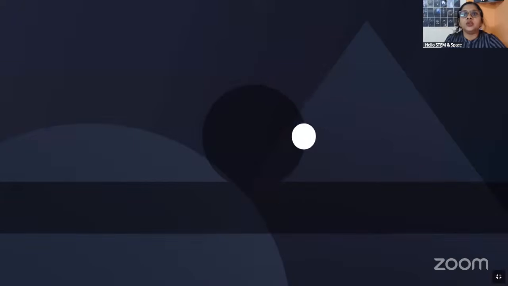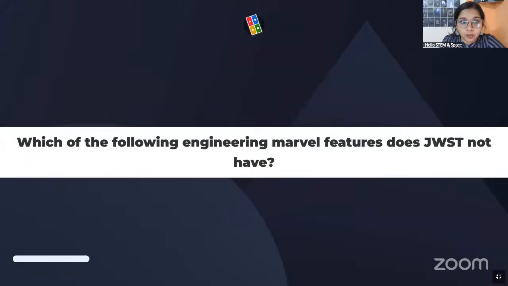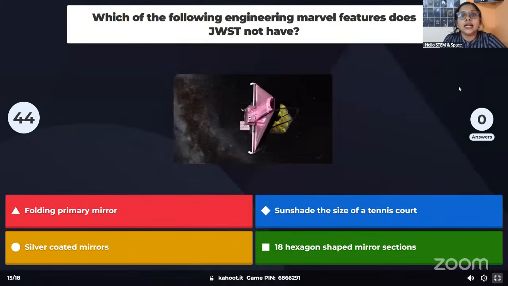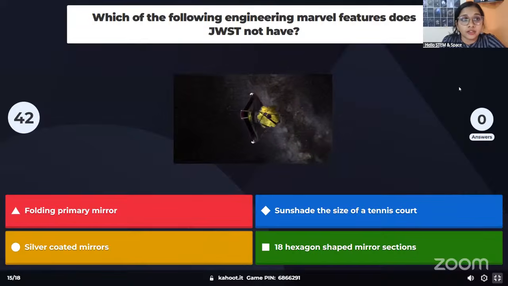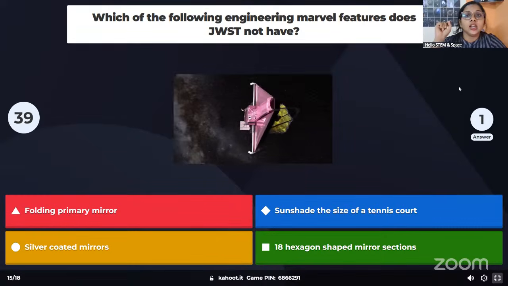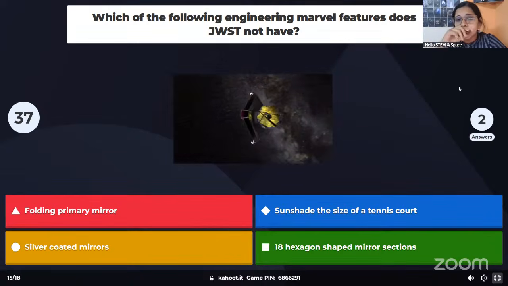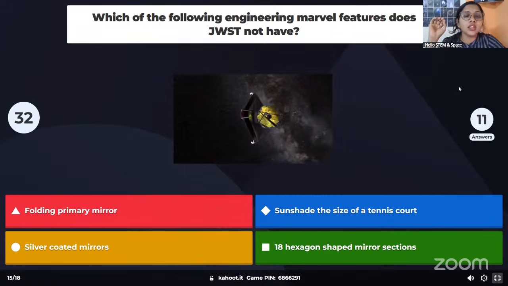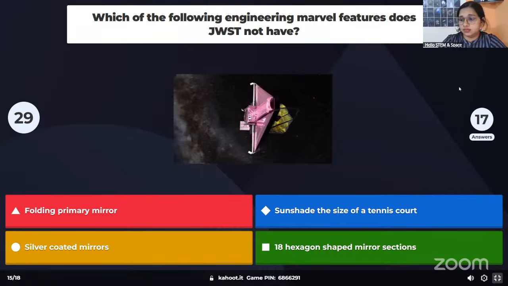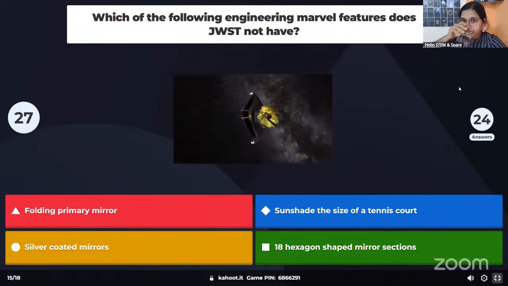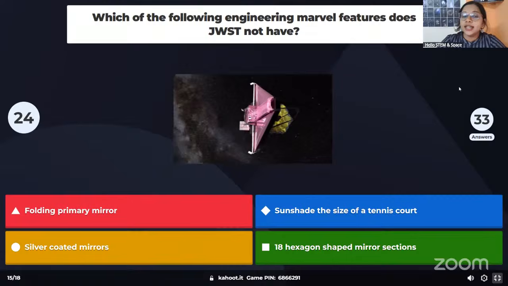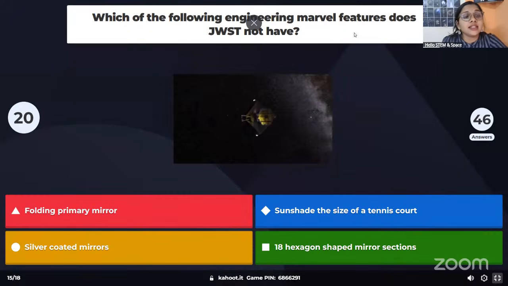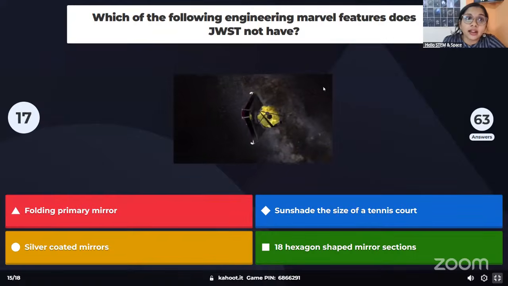Let's quickly go to our 15th question, and this is for double points. Which of the following engineering marvel features does JWST not have? So read the question carefully. Our JWST is called the engineering marvel. Which feature does JWST not have? It's not asking which feature it has, it's asking which feature it does not have.